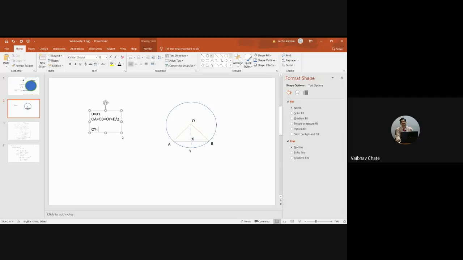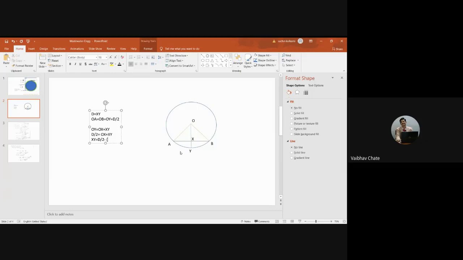OY is nothing but OX plus XY. So if I consider OY, it is nothing but D by 2, right? That is equal to OX plus XY. If I would like to go for determining XY, that means XY is equal to D by 2 minus OX, right?